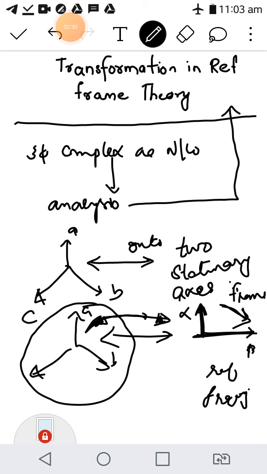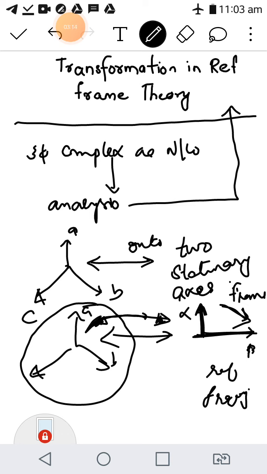So what are the advantages that you get from transforming? In the next semester you will be doing certain projects, where you need certain types of control in an induction machine, or if you are designing any active filters, a STATCOM, a flexible AC transmission device or any control, then you will understand the need of this transformation. To get the reference signal or the control signal, we have to convert these three-phase quantities into one of these reference frames, and then we can finally convert it back. So we can do the analysis very easily. That is the advantage of this kind of transformation.